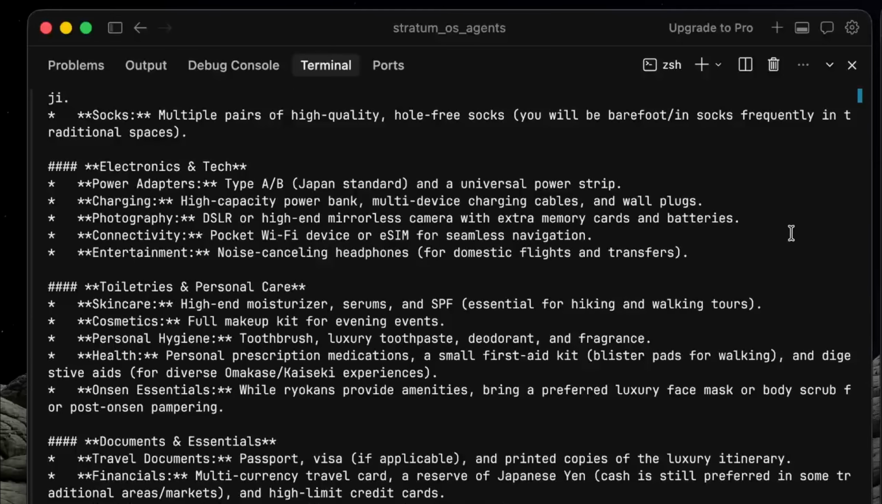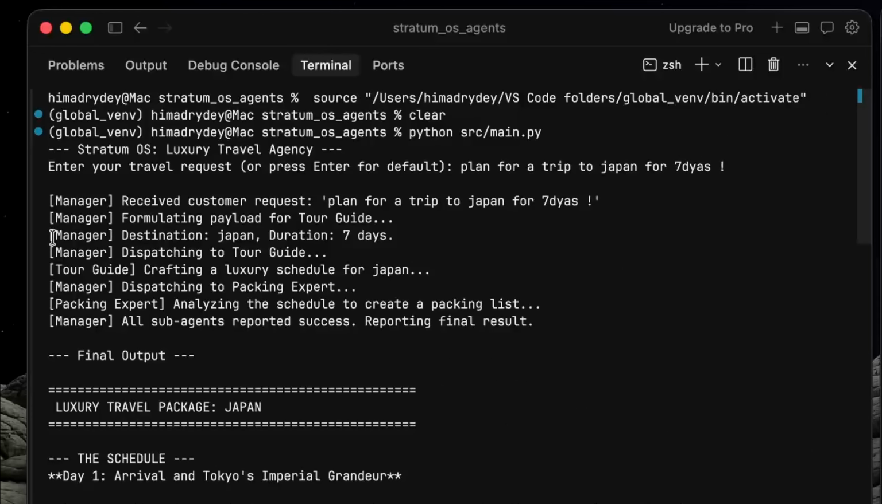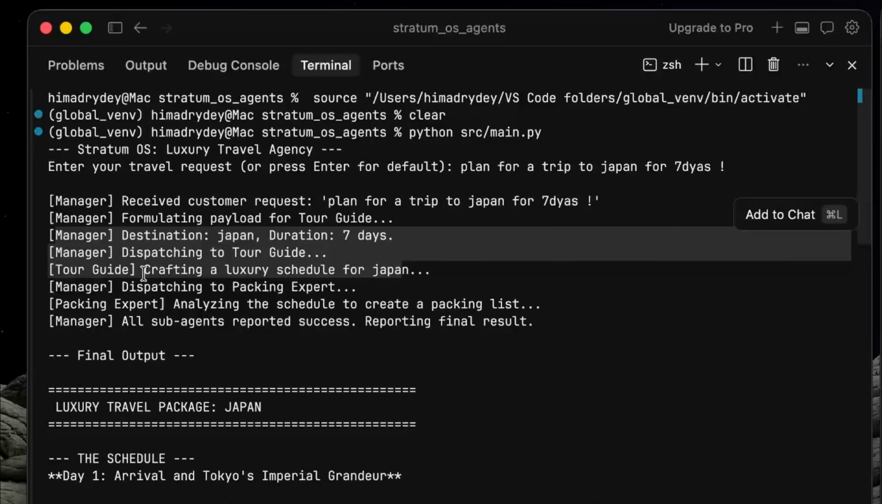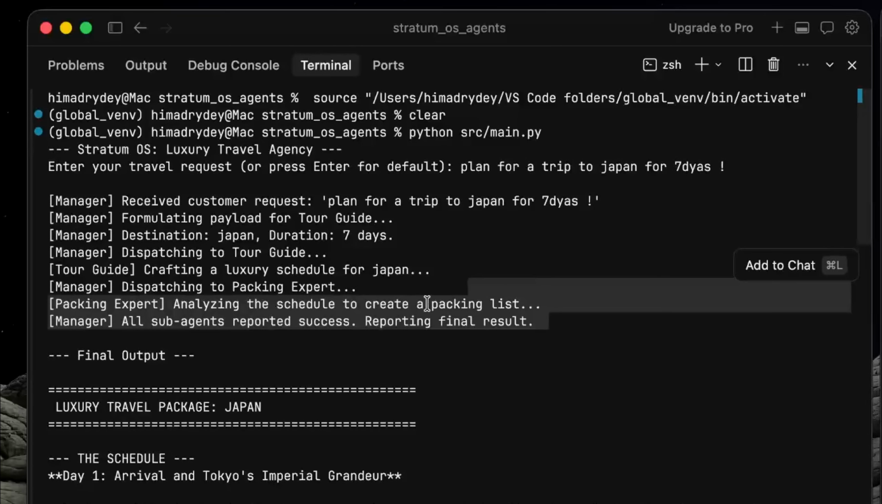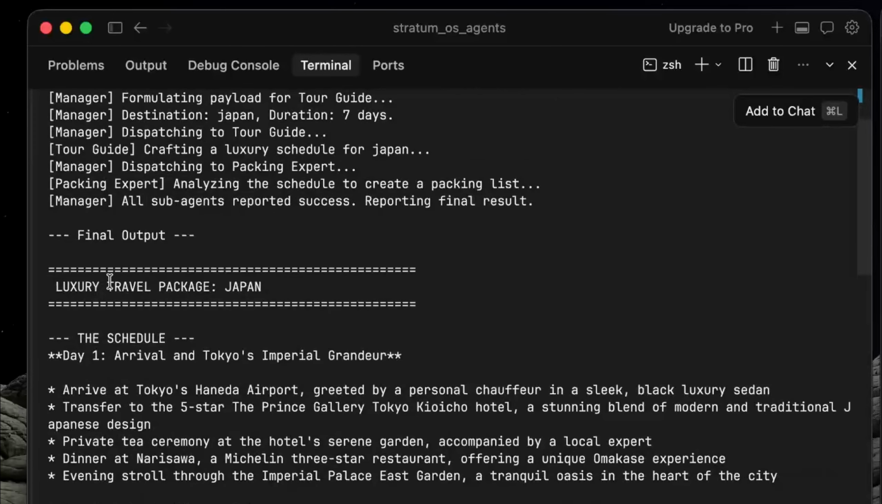Wow. Let's see. Okay, the manager decided the fundamental things and then it's provided to the tour guide, crafting a luxury schedule for Japan. Perfect. Then also the manager, and here our packaging expert agent will also work on the schedule to create a packing list. Okay, then our final output, the luxury travel package for Japan.